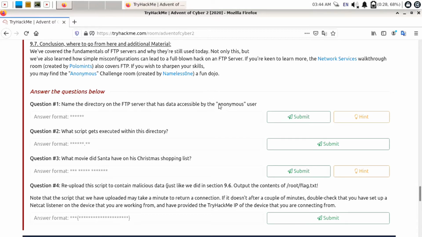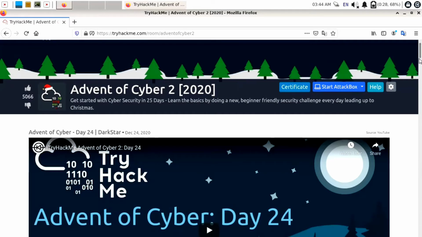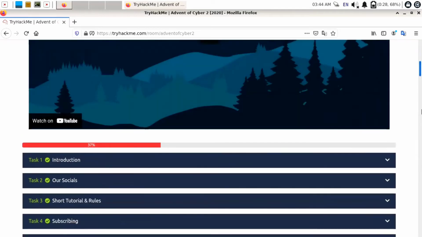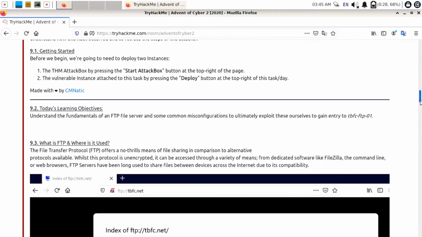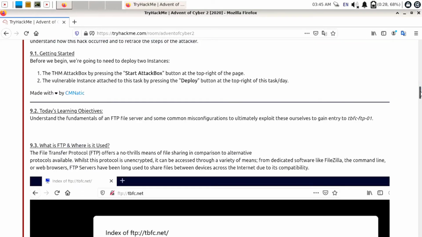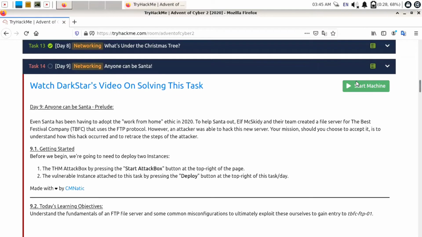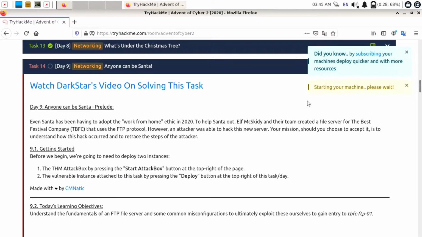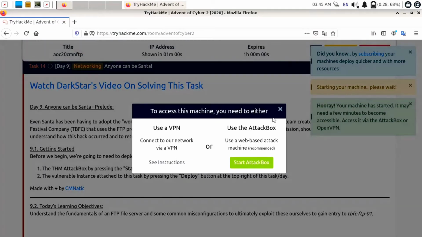Okay, we need to find a directory on the FTP server, and the user we are going to log in with is anonymous. So we need to copy our machine's IP to get FTP access. Okay, still it is not started yet. I will click on start machine again and our machine is starting now. Now just close this pop-up box.